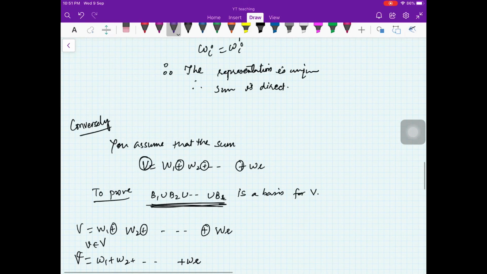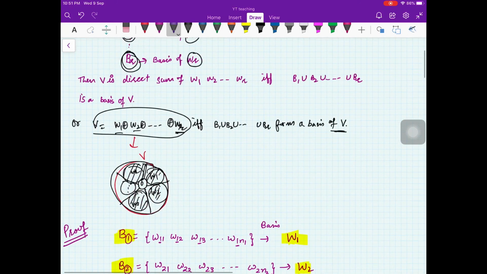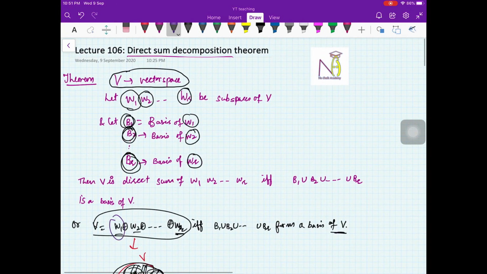Okay, so this is how you prove this important theorem, that whenever you can write V as a direct sum decomposition of W1, W2, WR, straight away you can say that B1 union B2 union BR is a basis for V.